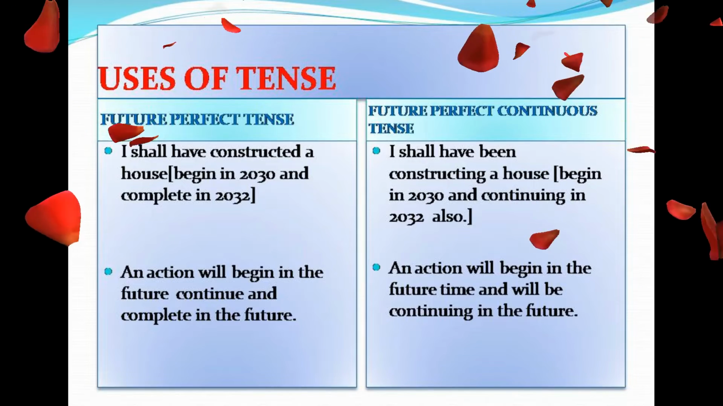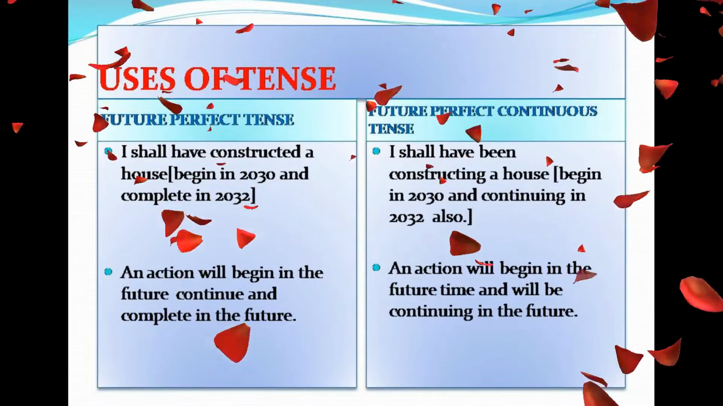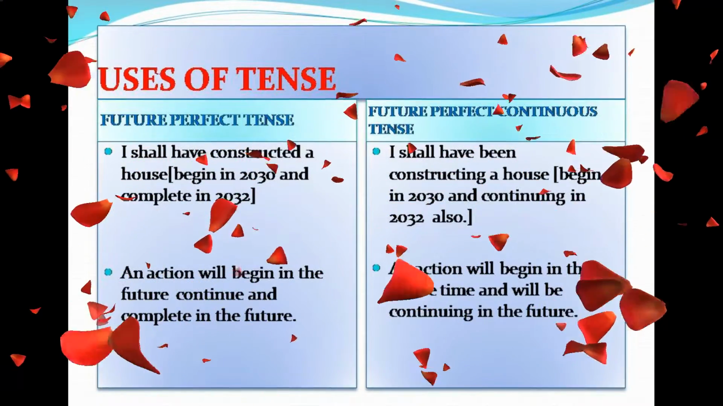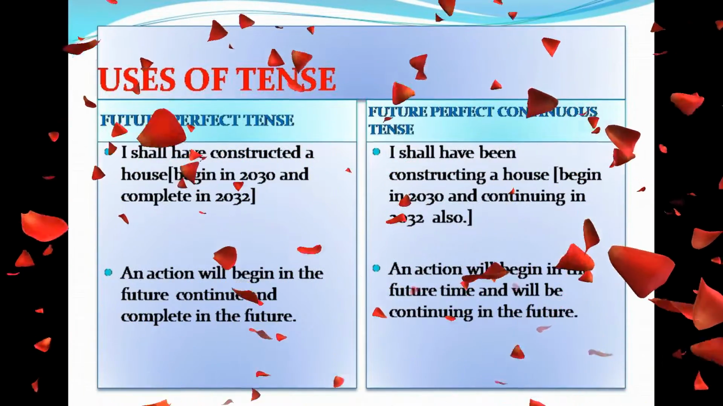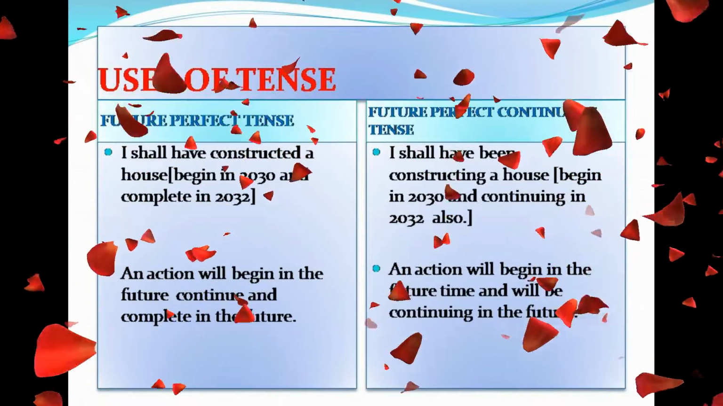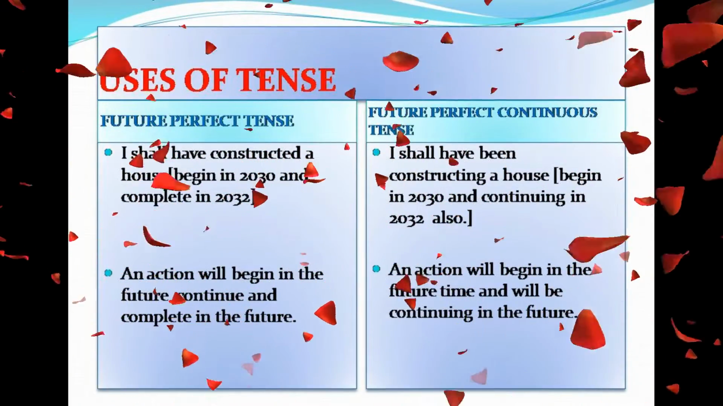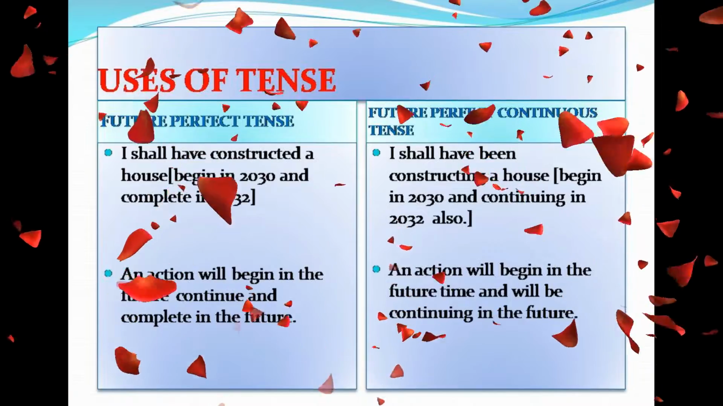Future continuous tense can be used when an action will be going on in the future time. I shall have constructed a house is an example for future perfect tense because shall have and past participle form of the verb is used in this example.